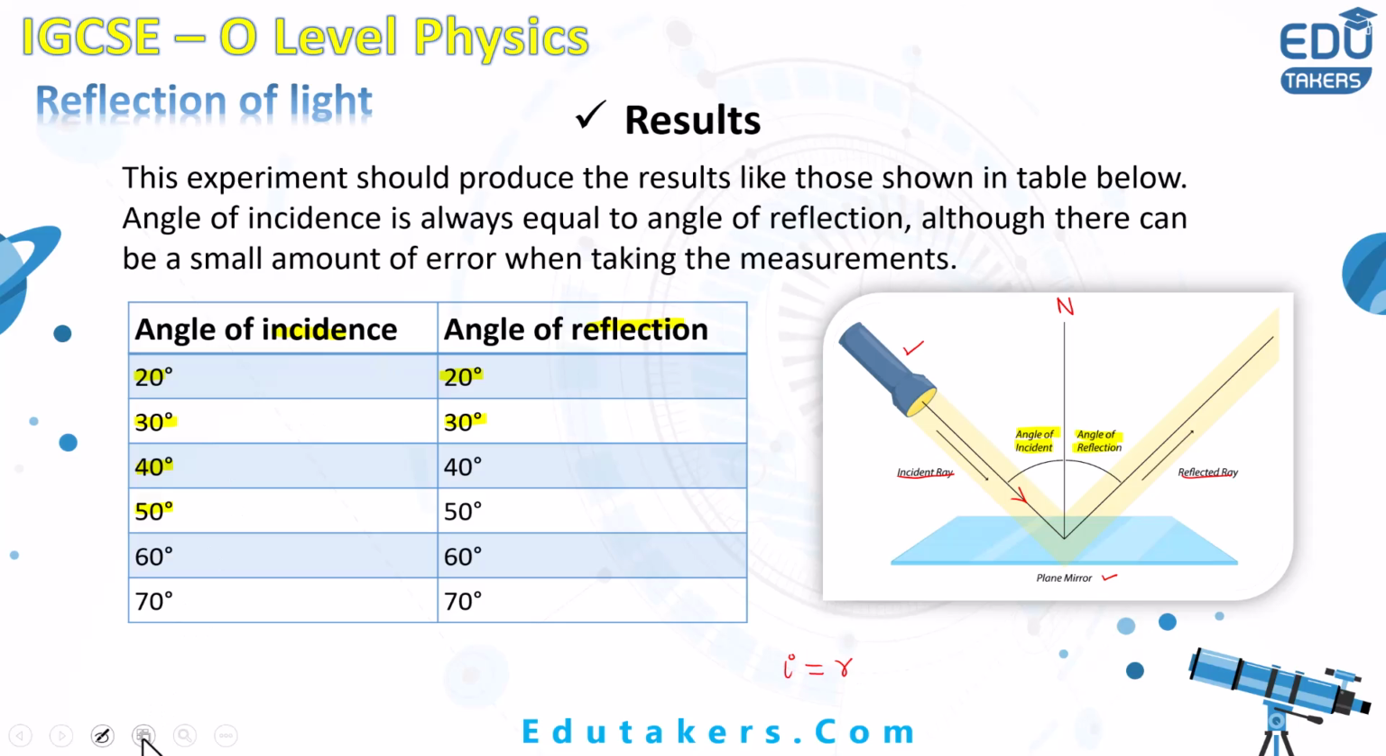You can see here, this experiment should produce results like those shown in the table below. The angle of incidence is equal to the angle of reflection. Both of these angles are equal, although there can be a small amount of error while taking the measurements. There might be small chances of error while you are measuring the angle of incidence and the angle of reflection. But both of these are always equal.